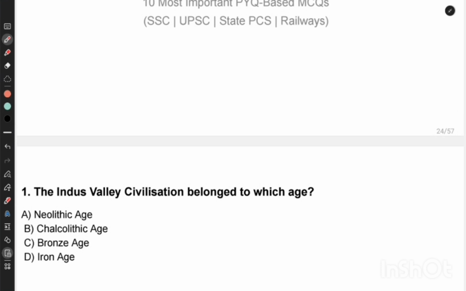The Indus Valley civilization belonged to which age? Neolithic age, Chalcolithic age, Bronze age, or Iron age? So the correct answer is Bronze age.